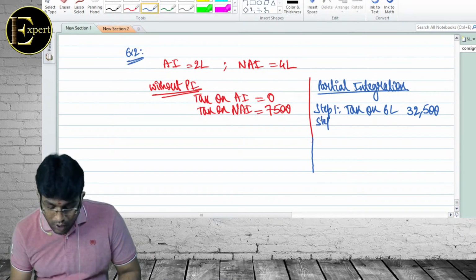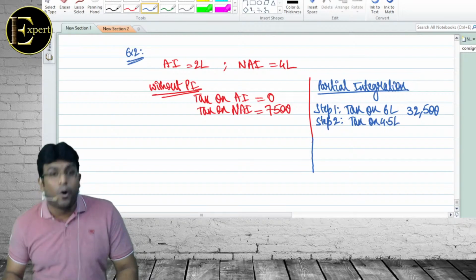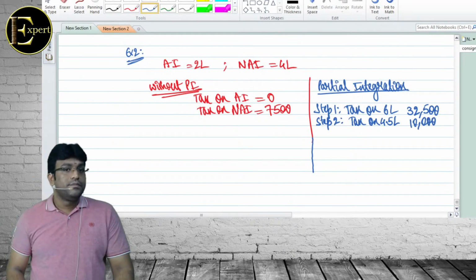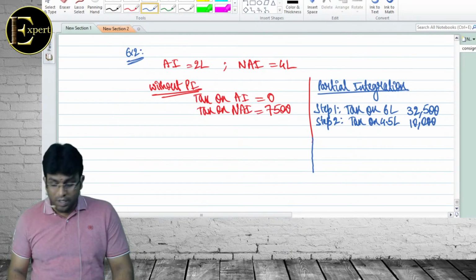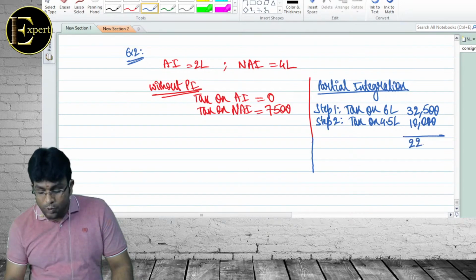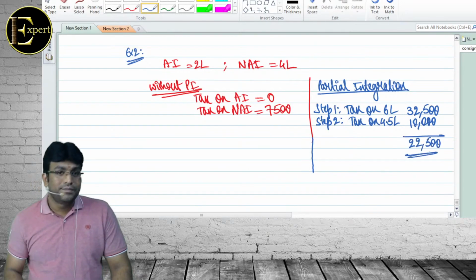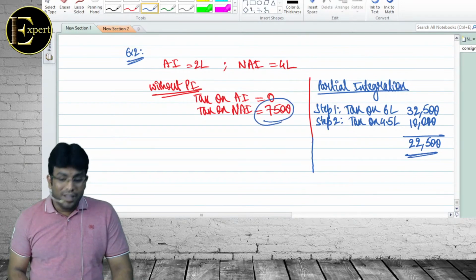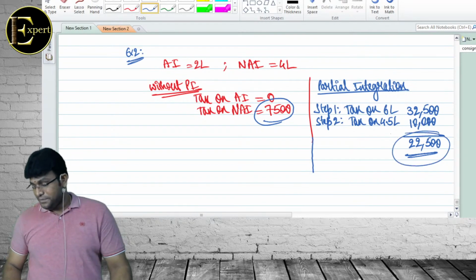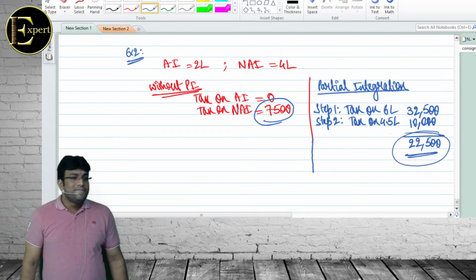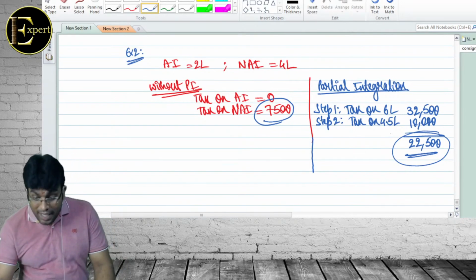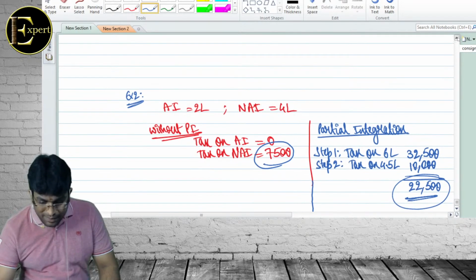Next, step 2: tax on agriculture income plus basic exemption limit, which is tax on 4.5 lakh, which is 2 lakhs into 5%, which comes to 10,000. Right? Say it. What is the difference? 22,500. If we did not apply partial integration, how much did it come to? By applying partial integration, how much has the tax become? Has the tax increased or not? Now I'll tell the logical reason here. It's a pure mathematical game. What is the mathematical game here?